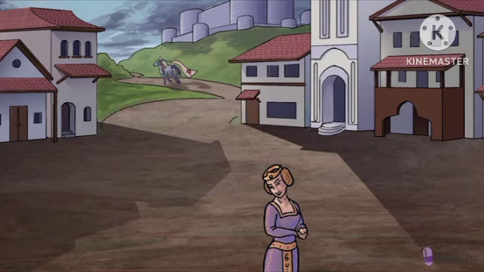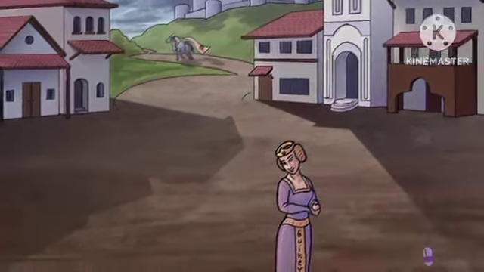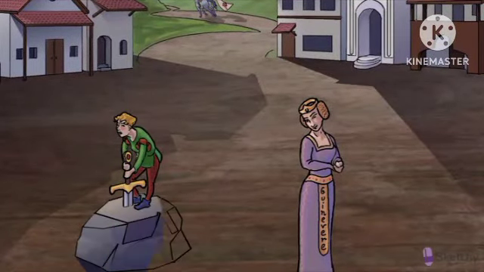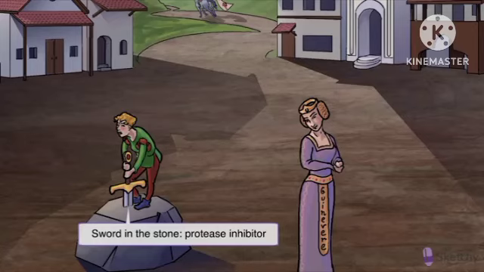To convey proteases, we usually have a blade cutting a chain of protein. So protease inhibitors are a blade sheathed or stuck in something. And in this case, we have that classic scene of the sword and the stone. Watch as young Galahad tries in vain to pull the sword from its resting place. This is exactly what the protease inhibitors prevent.